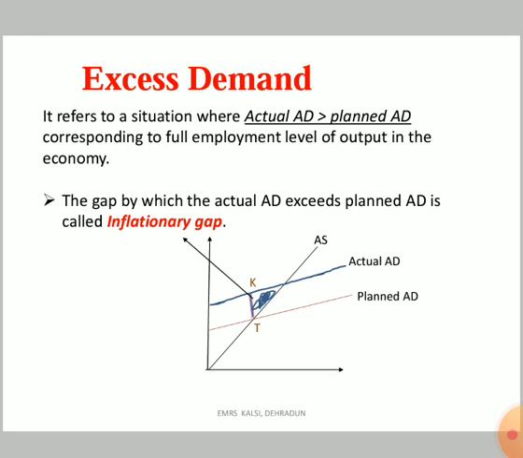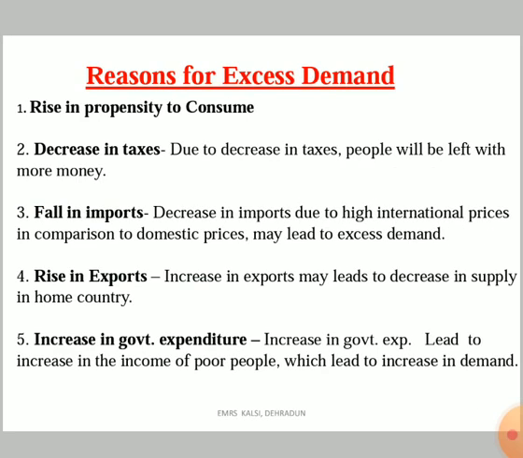So what is excess demand? Let's recall. It is a situation where actual aggregate demand is more than the planned aggregate demand. Because of this situation, a gap is created which is called the inflationary gap, or we should say inflation arises in the economy. And these are the reasons for excess demand.